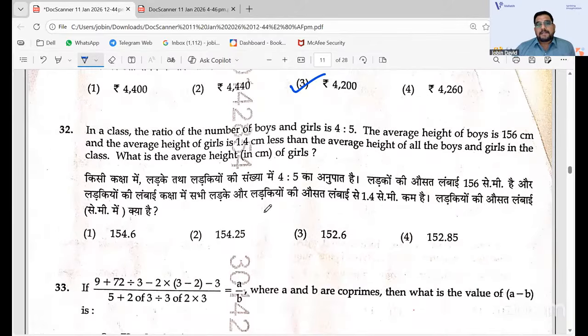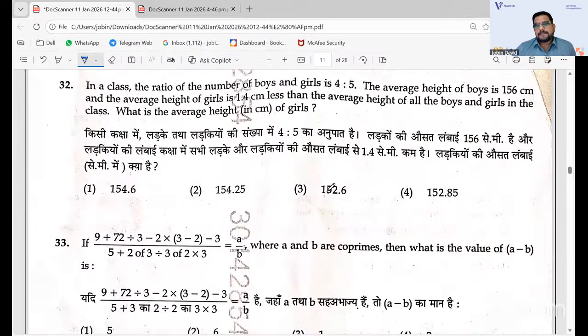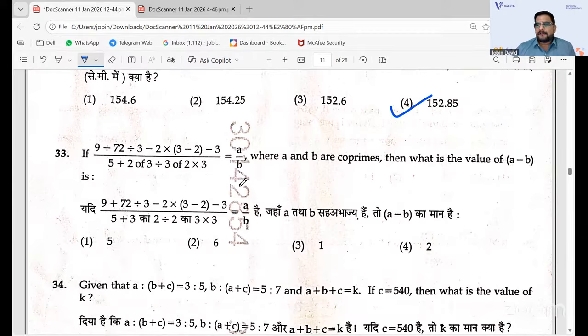Here also it is average. The ratio and average they have mixed up. The answer is 152.85. And then coming to the next question, it is simplification.